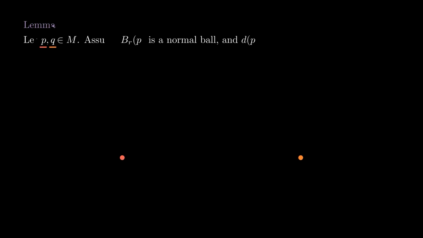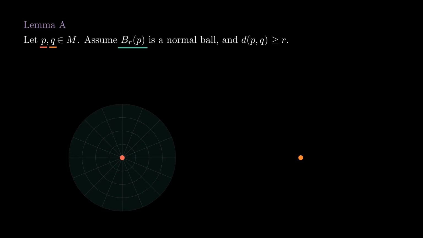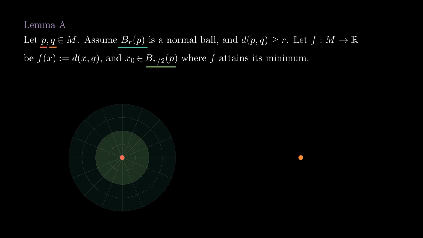Let P and Q be points in a Riemannian manifold. Assume that the ball of radius r around P is a normal ball, meaning that the exponential map is a chart. Also assume that Q is a distance more than r from P. Define f to be the distance from Q, and pick x0, a point where f attains its minimum in the compact ball of radius r over 2 around P.